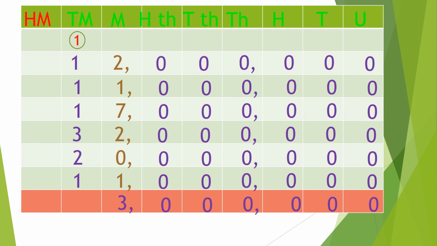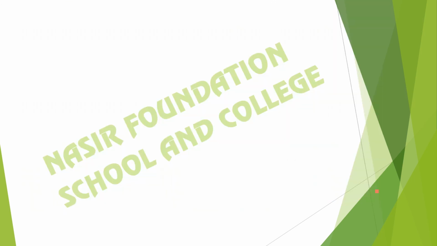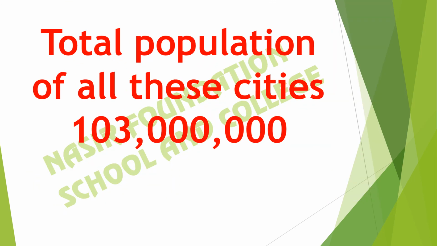Now we will add all these numbers. 1, 1, 1, 1, 3, 2 and 1. So it makes 10. We will write 0 here and we will carry forward 1 to the 100 millions. As there is nothing to add in this number, we will write 1 as it is. The total population of all these cities is 103 million.